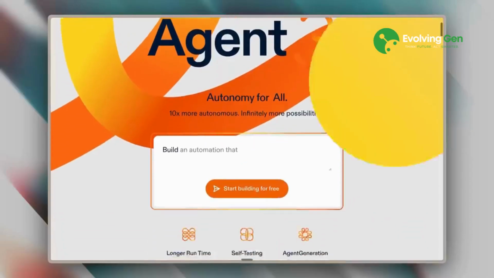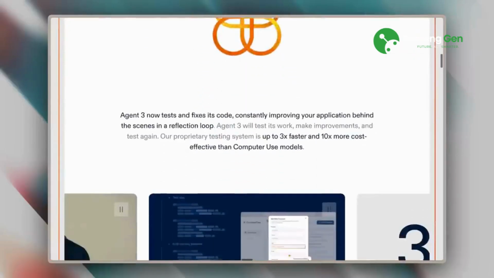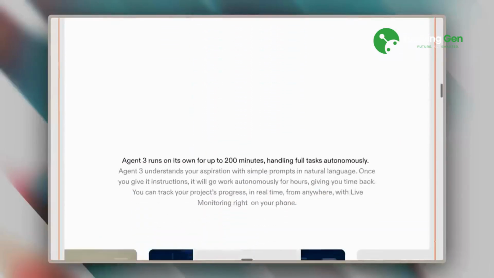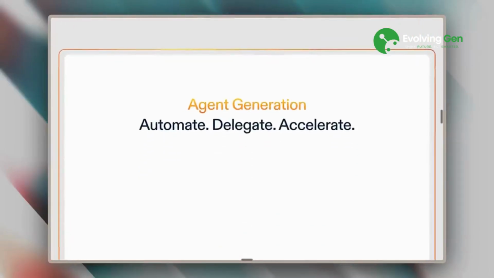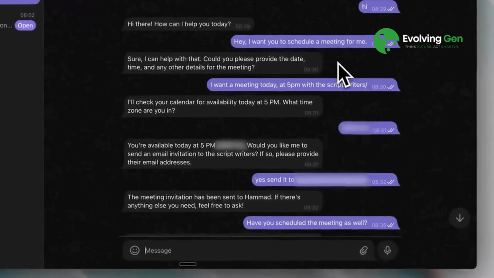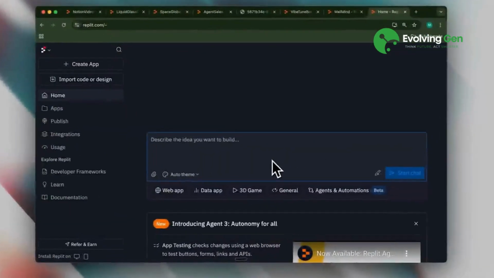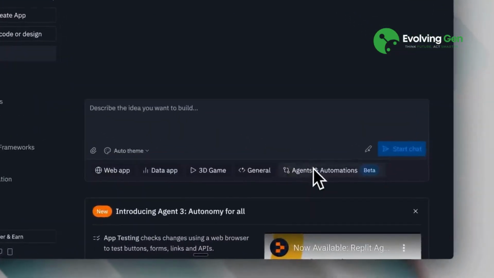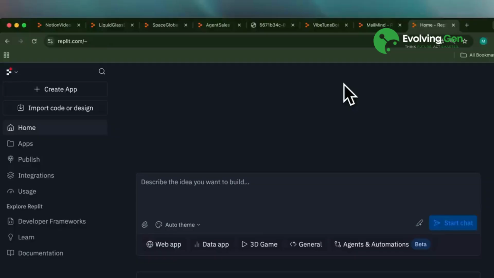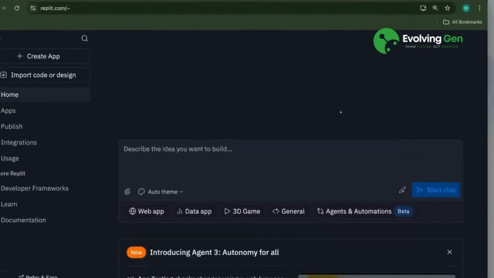But when they announced they were releasing Agent 3, I thought it was just going to be improvements for their agents, and it mostly was, but they released this new gem as well. I tested it out, and it was actually amazing. Now in Replit, you'll find the agents and automations section. I've been testing it extensively, and as you can see, I've opened multiple projects to experiment with its capabilities.